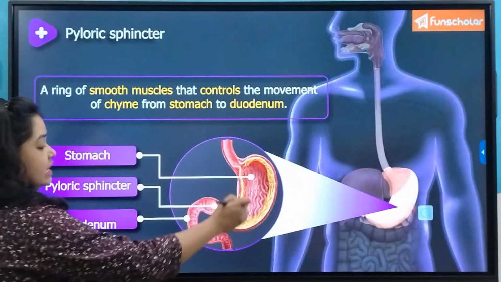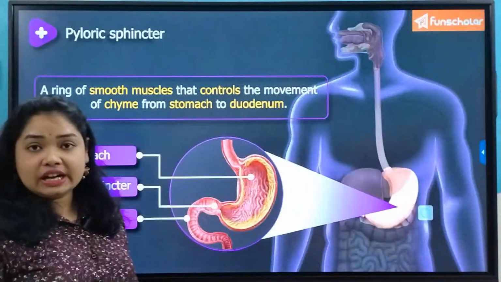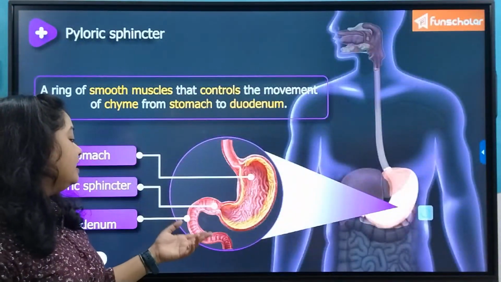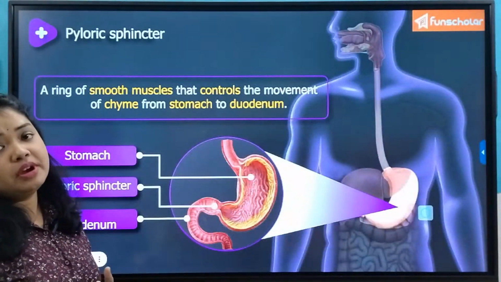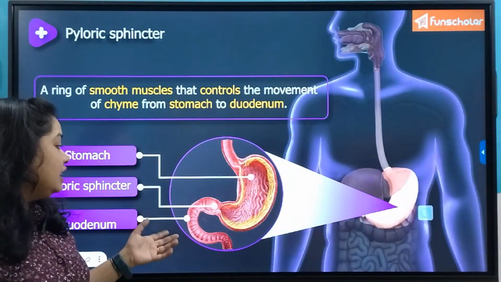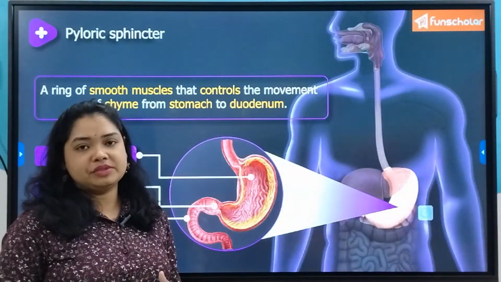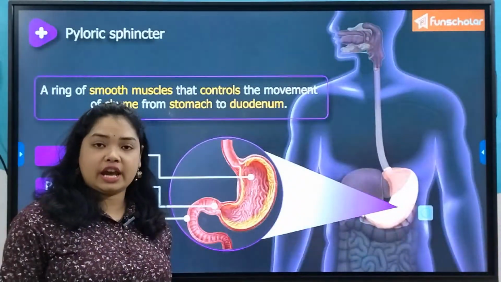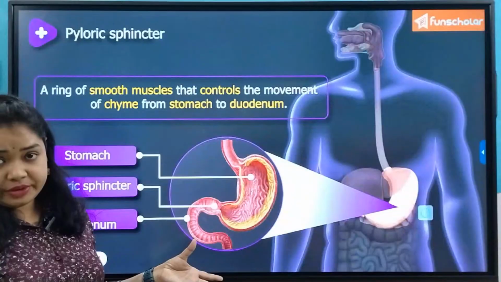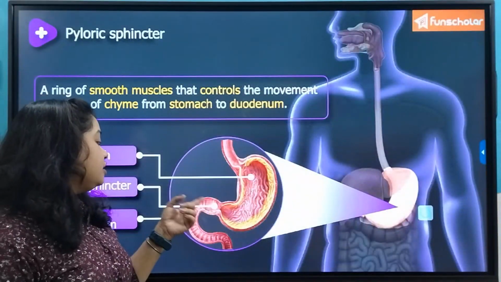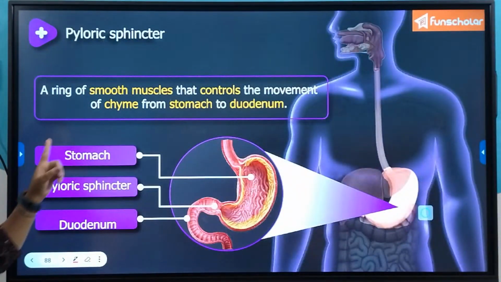So the acidic chyme which is formed in the stomach as a result of the churning is then released into the duodenum in small portions in order to aid the process of digestion. If it had been released all together, the process of digestion would have been very clumsy and haphazard, and it would have taken a lot more time to digest the entire lump of food. So in order to prevent such a situation, the chyme is released into the duodenum in small quantities, and this is controlled by a ring of smooth muscles.